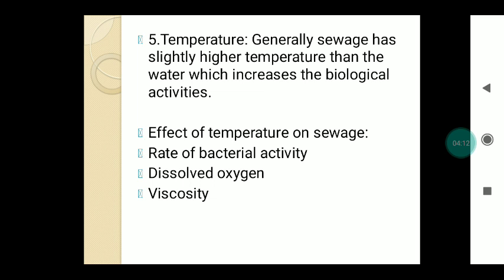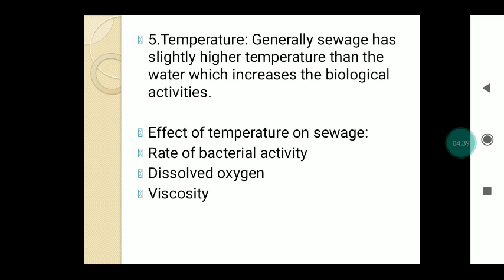Okay, let us discuss. First is the rate of bacterial activity. I already told you that the bacterial activity goes on increasing with the increase in temperature. If temperature increases, the biological activity also increases, that is, the rate of decomposition goes on increasing, but only up to a certain limit. If it exceeds that limit, then the bacteria die, and the rate of decomposition goes on decreasing.